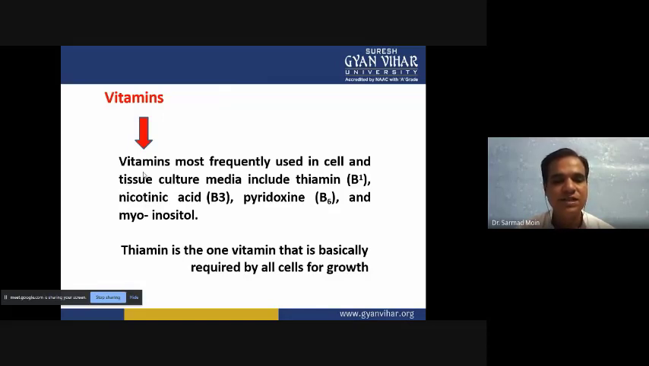that is basically required by all cells. If we do not add thiamine in the Murashige and Skoog media, then it will be the limiting factor for plant growth and development. So thiamine we have to add in optimum concentration in the media, and with that some necessary vitamins like nicotinic acid, pyridoxine, and myoinositol we also add.